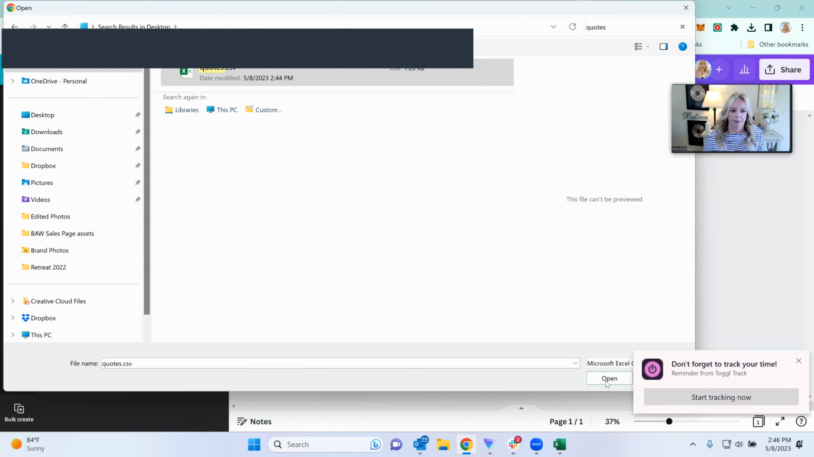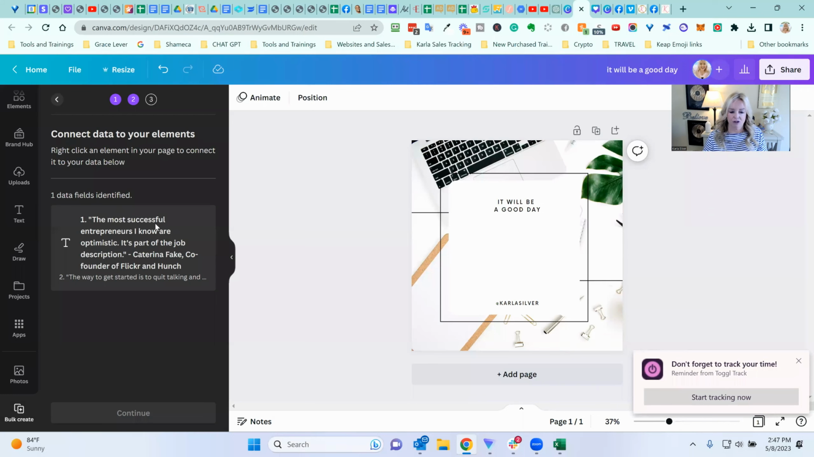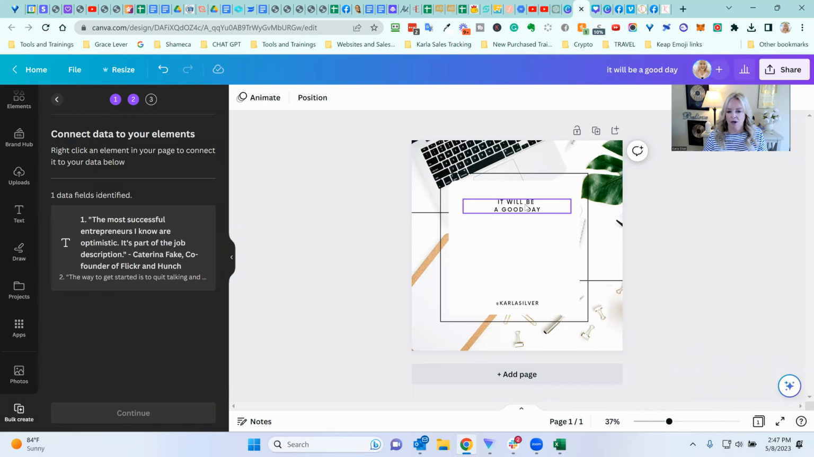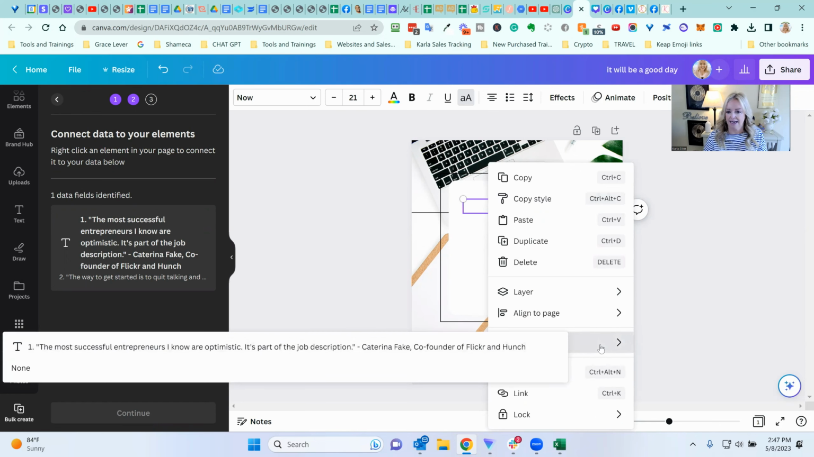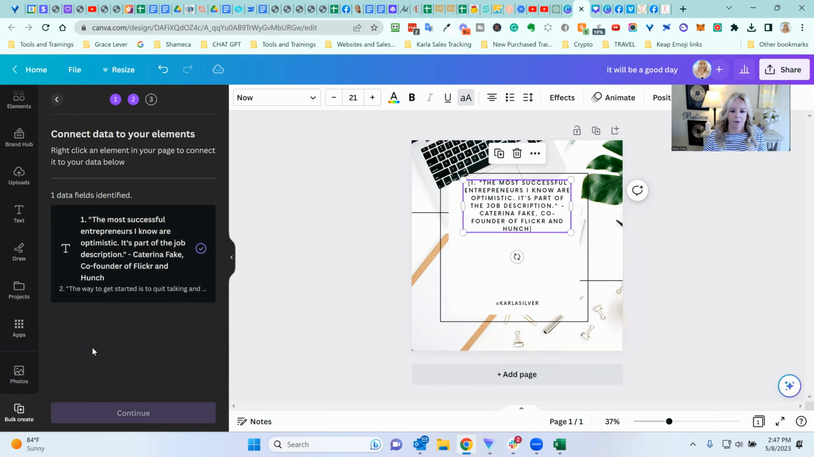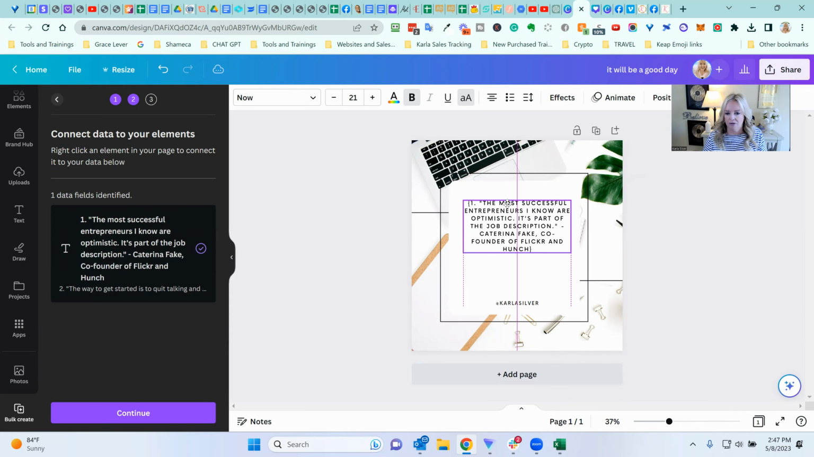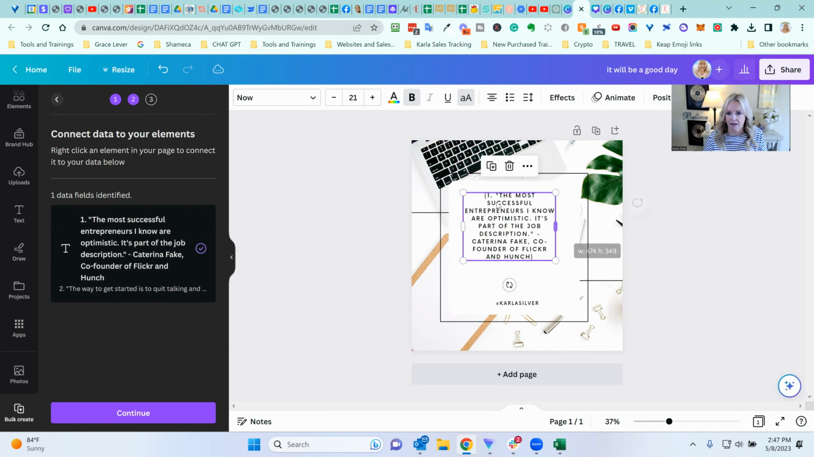Okay, now you can see the first quote here, right over on the left-hand side. You're going to want to click on where you want the quote to be, and then right-click on that space and say connect data. Boom. It's connected the data. You can see your first quote is here. You're probably going to want to move that down. You might want to make some changes, right? Maybe make it like that.